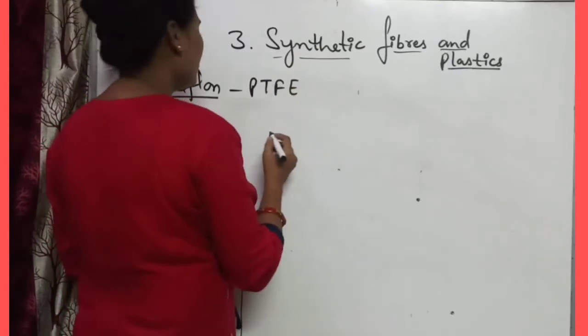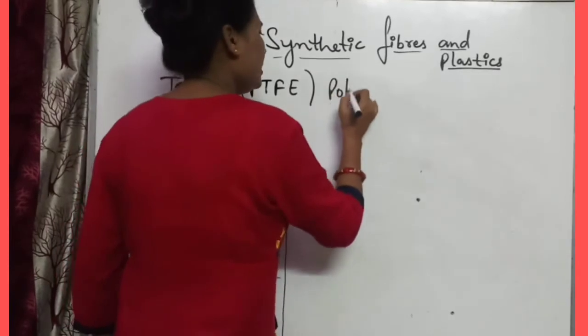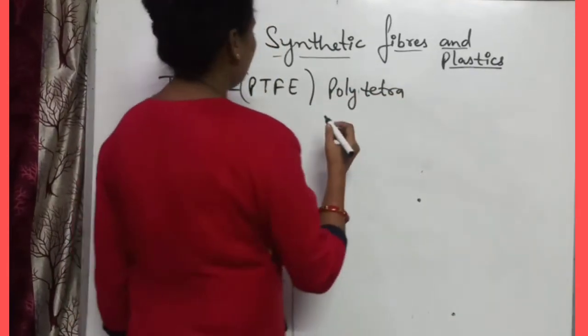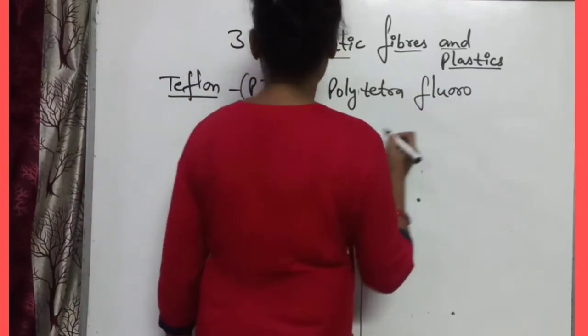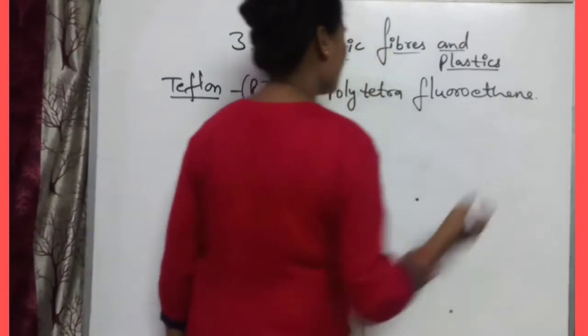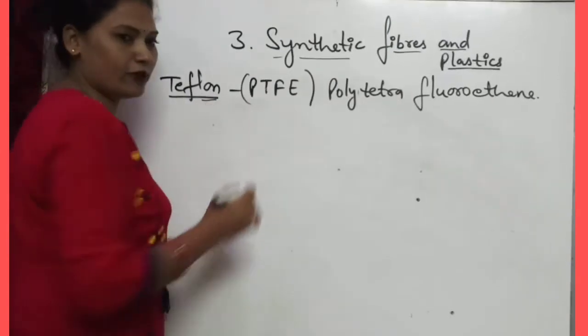So its full form is polytetrafluoroethene. It is Teflon. Okay.